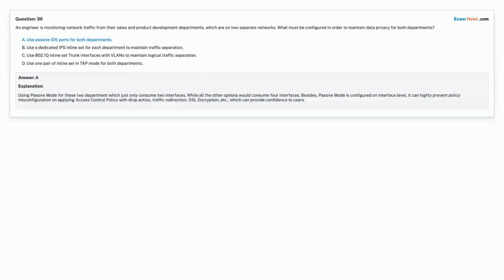Correct answer is Option A. Use passive IDS ports for both departments.